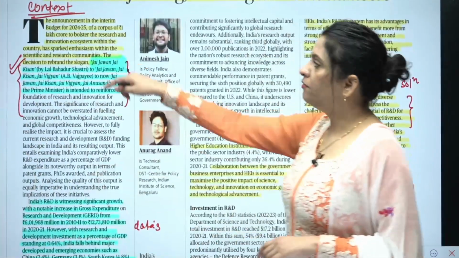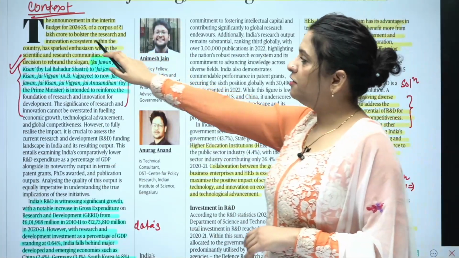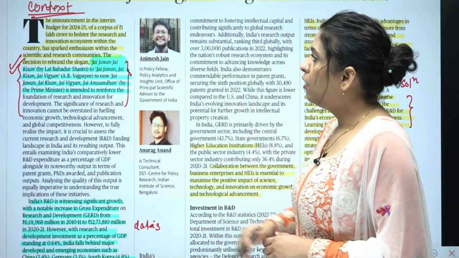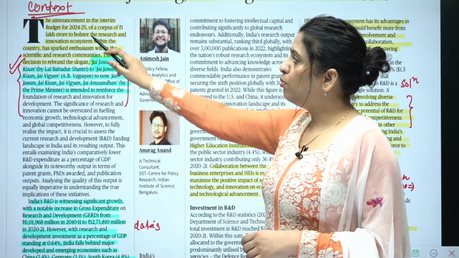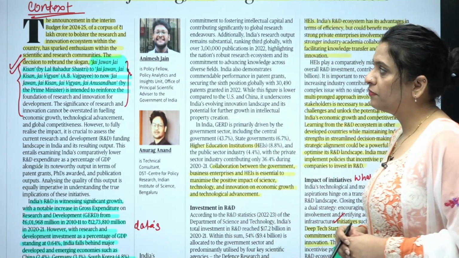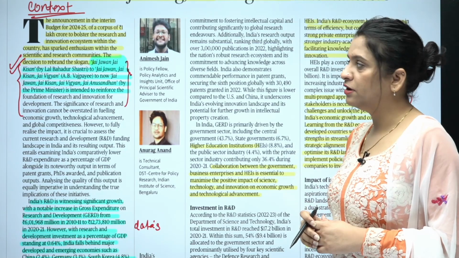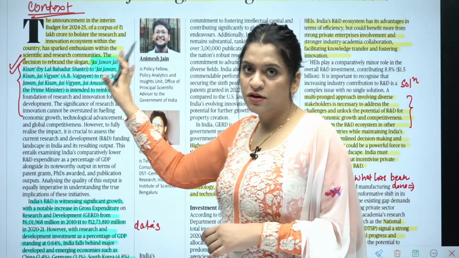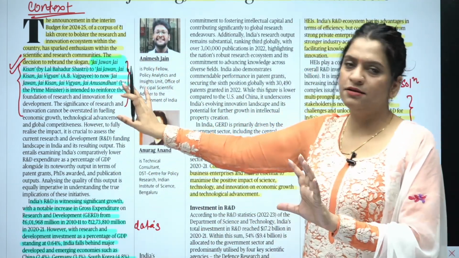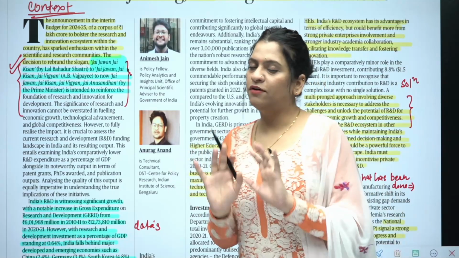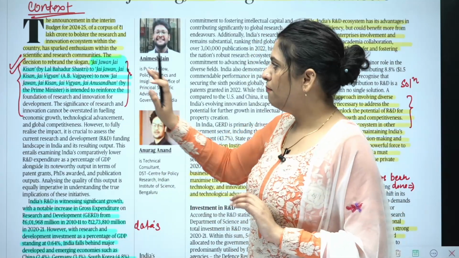paragraph. Read this: the announcement in the interim budget for 2024 of a corpus of 1 lakh crore to bolster the research and innovation ecosystem within the country has sparked enthusiasm within the scientific and research communities. Now, the important information coming for you, and you should take this away and write it somewhere, wherever you want to, and ratify it. Okay, mug this up.